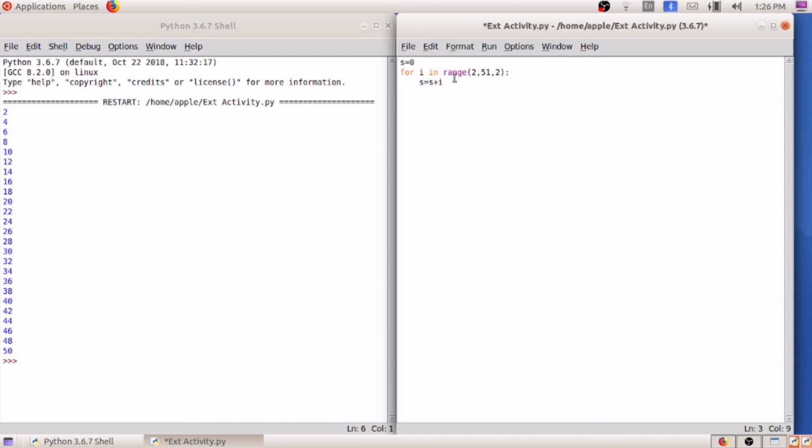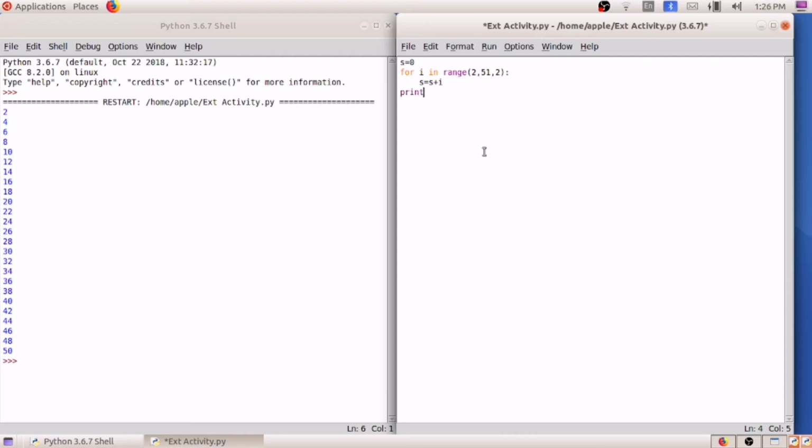After that what we have to do? We have to print this. When we are printing inside the loop, continuously the printing also will go on, as much as the loop is continuing. So we have to print outside the loop. For printing outside the loop, we have to write here, under this.